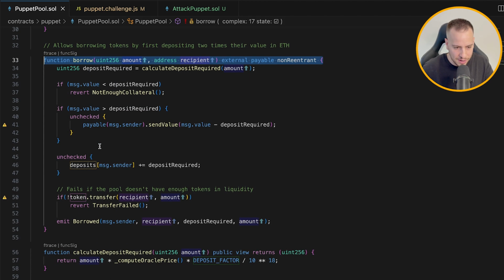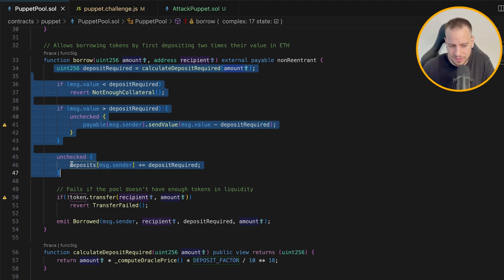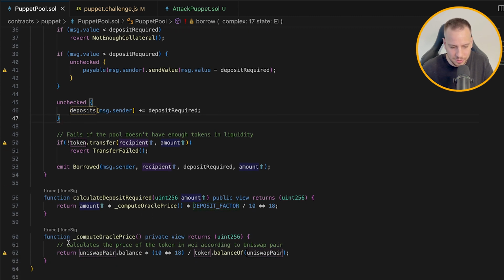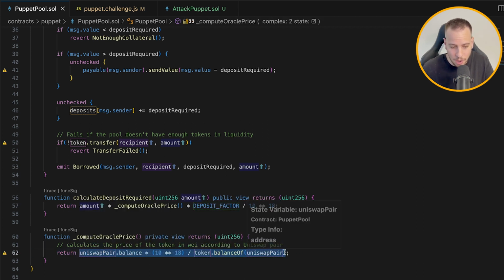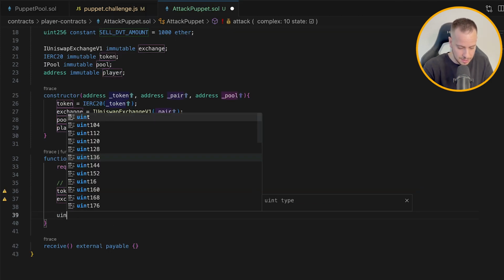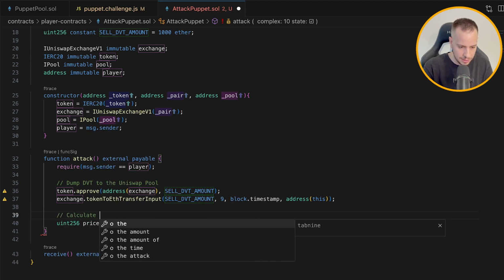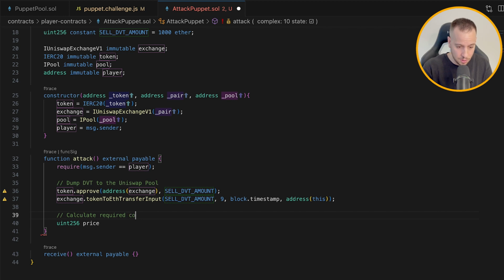To call the borrow function, first we need to determine how much ETH we need to send, how much is the deposit required, right? We don't want to send too much ETH. We can actually send all the ETH and receive the change, but it's not required, right? I want to calculate the exact numbers, so I'm going to use this exact same code in my smart contract to calculate the oracle price after we did this manipulation and how much collateral we need to deposit. So I'm just going to copy this line of code and do something like uint256 price. I will add here a comment, calculate required collateral.